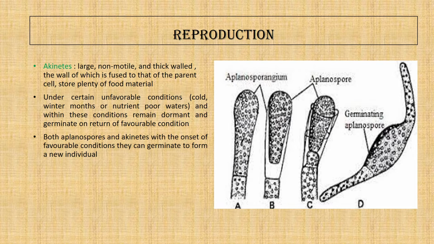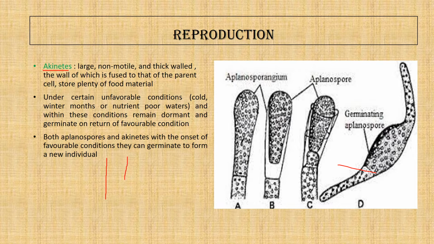Next is the akinete. The previous was the picture of the aplanospore, and this is how the aplanospore is formed and how it germinates. Now we come to the akinete.